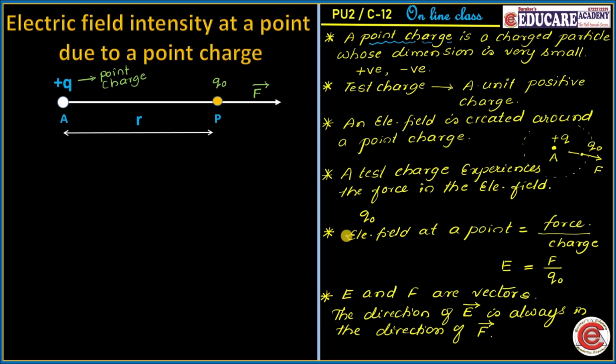Now we came to know that the electric field intensity at the point P will be nothing but the ratio between the force experienced by the test charge and the magnitude of the test charge, or it is force per unit positive charge. Hence the electric field at this point P is given by E, and this E is also along the same direction as that of the force. Now when we understand all these things clearly, then we can go for the derivation part.